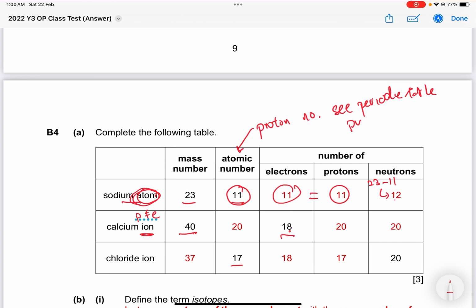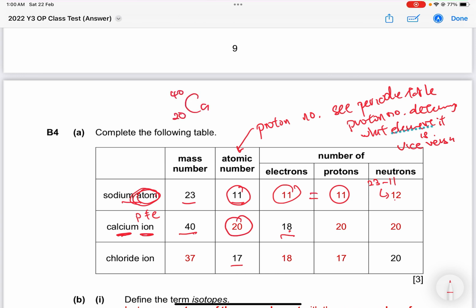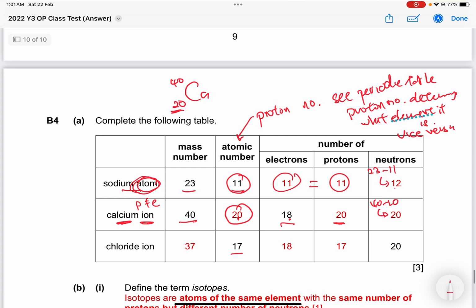Proton number determines what element it is, or vice versa. So if I know that it is calcium, the atomic number must be 20, because in the periodic table calcium is 20, 40. So the atomic number must be 20. Once I know atomic number is 20, I know proton must be 20. Once I know proton is 20, neutron is just 40 minus 20, then you get 20 over here. Okay? So take note of this important point here.